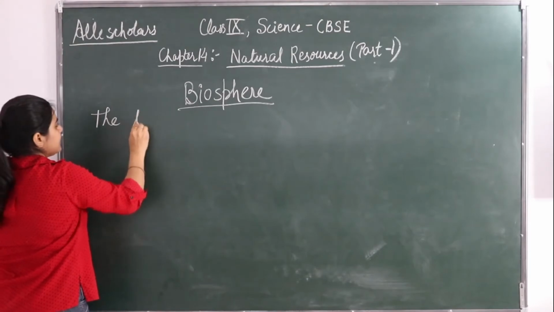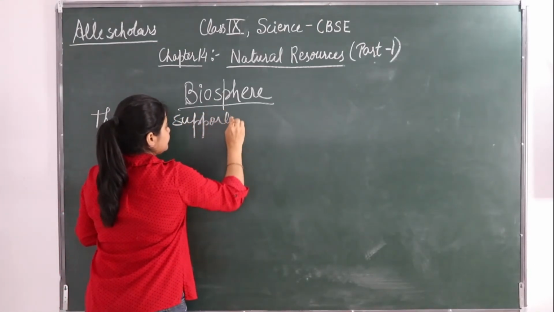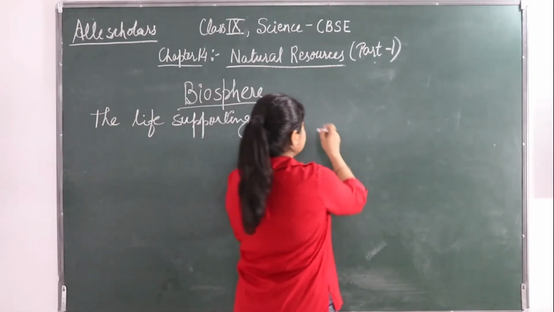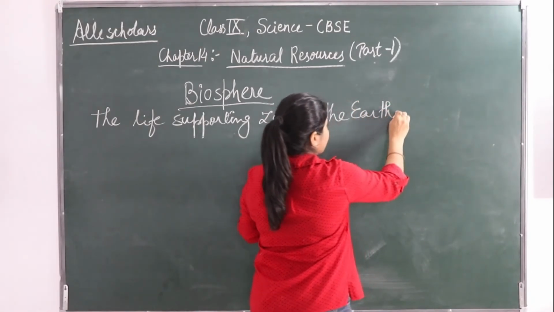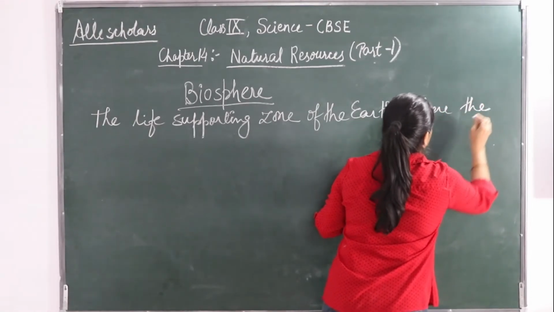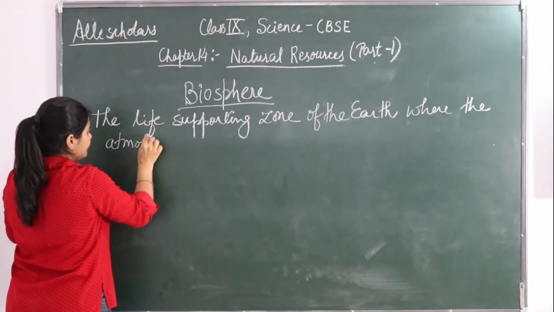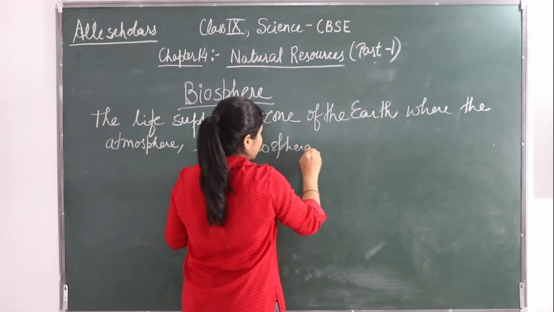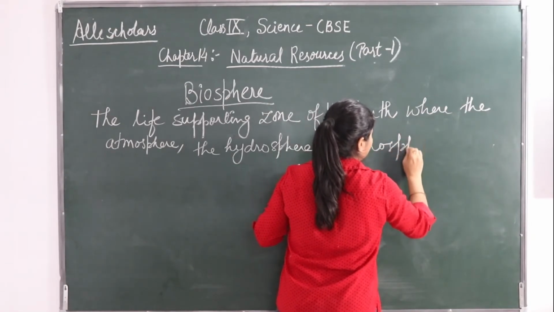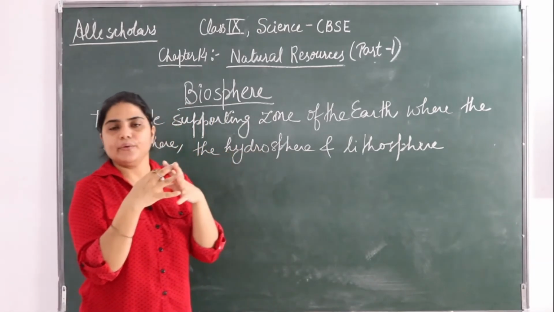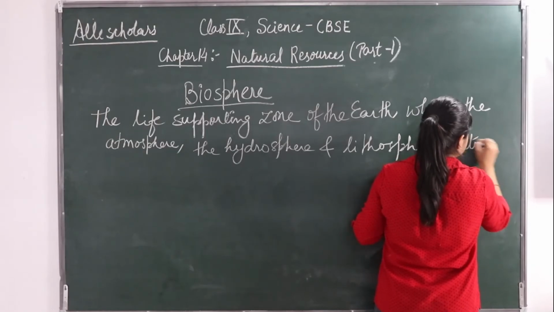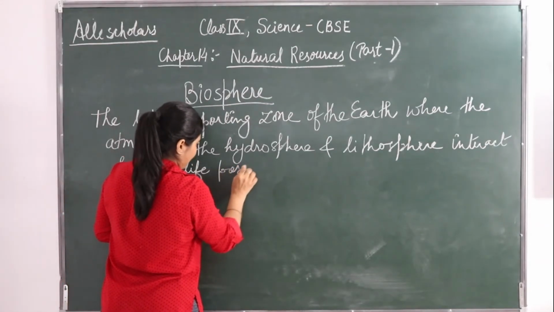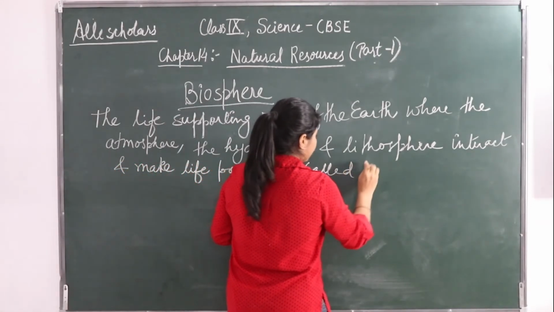Okay, so the definition of biosphere is the life supporting zone of the earth where the atmosphere, the hydrosphere and lithosphere interact and make life possible, that is called biosphere.